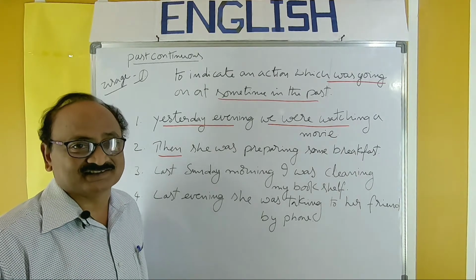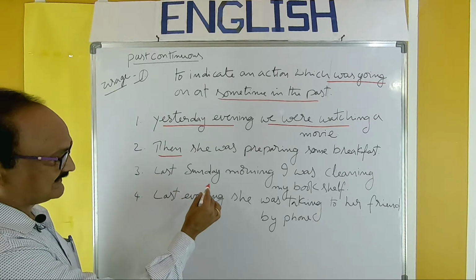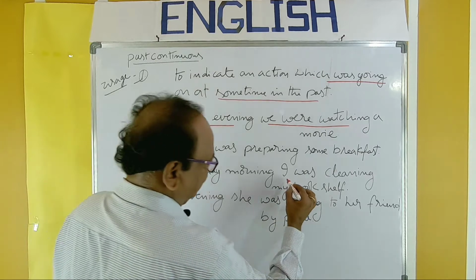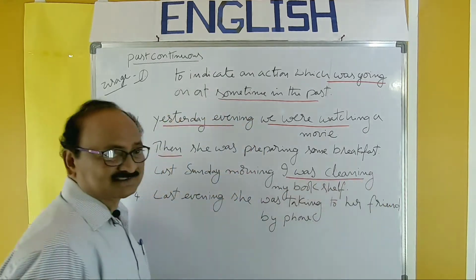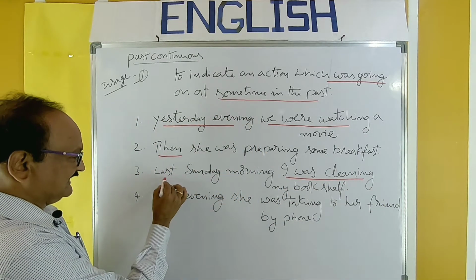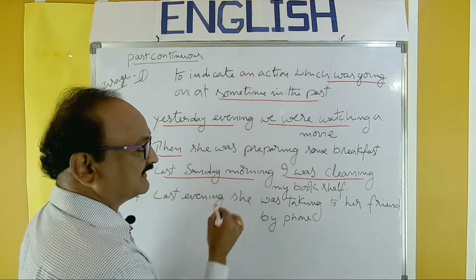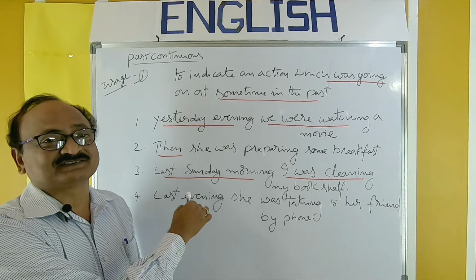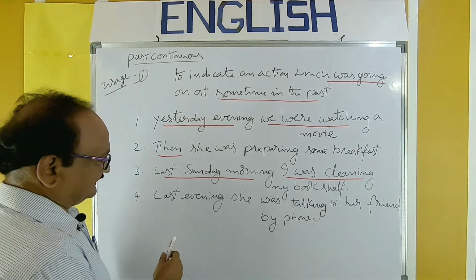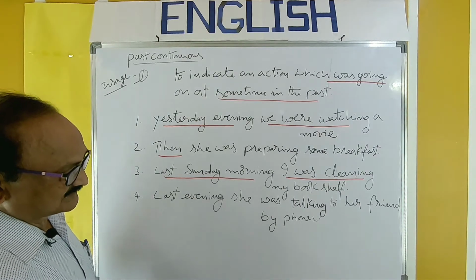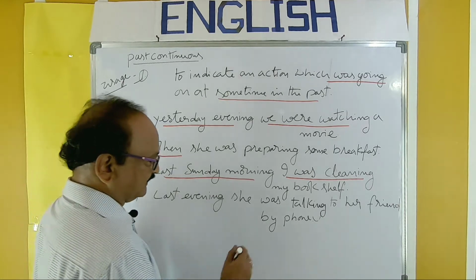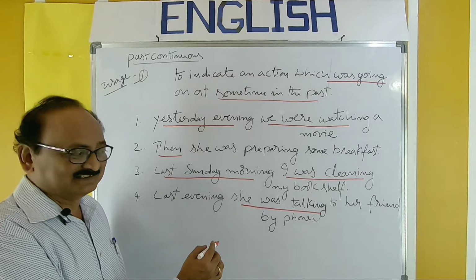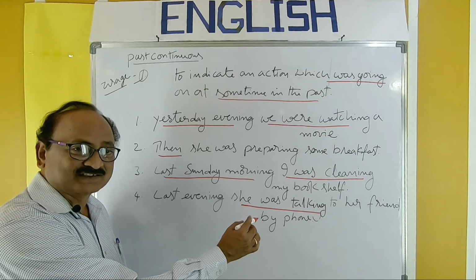So remember that point. Last Sunday morning, I was cleaning my bookshelf. I was cleaning, past continuous. Last Sunday morning, so past time and a particular point of time in the past. Last evening, she was talking to her friend by phone. She was talking, past continuous.